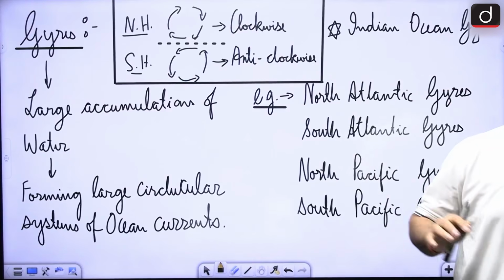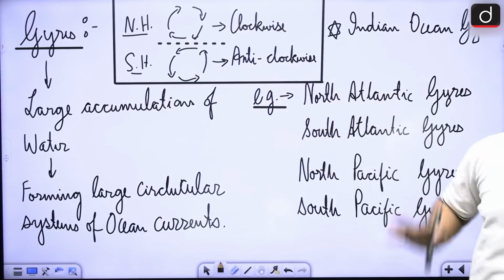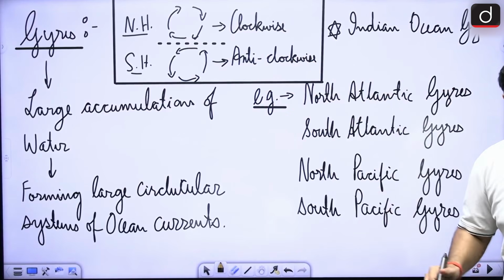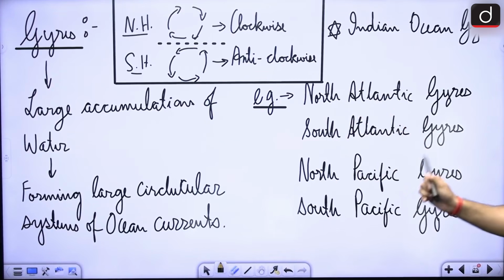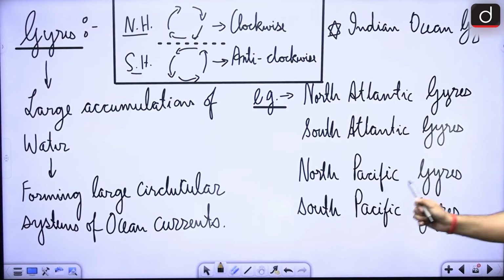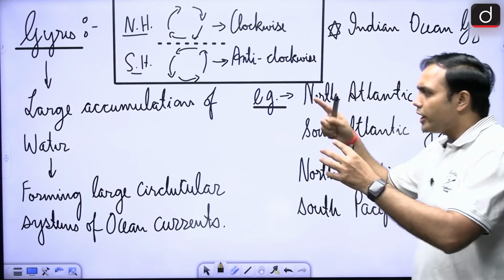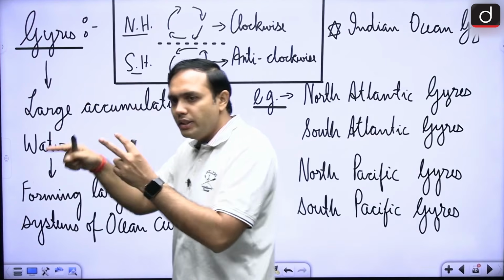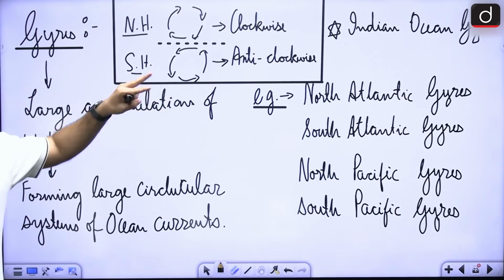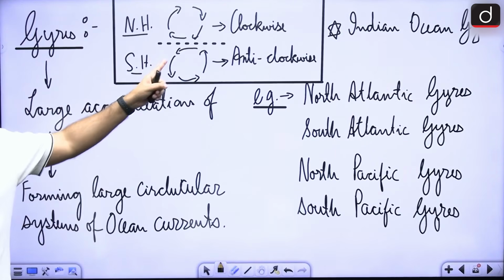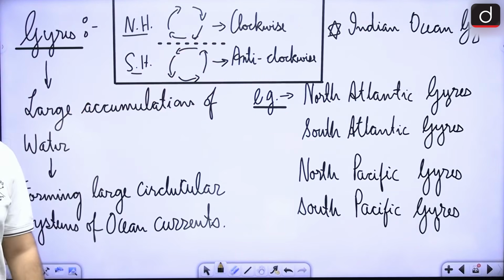Now, what we are going to do is we are going to look at gyres, and through these gyres we are trying to remember these major oceanic currents, right? So we are going to focus on North Atlantic and South Atlantic gyre, North Pacific and South Pacific gyre, right? So these gyres are large accumulations of water, and around these you will find these currents, right? So now, what is the direction of these gyres flow? In the northern hemisphere, again it is clockwise direction. In the southern hemisphere, it is anti-clockwise direction, right?